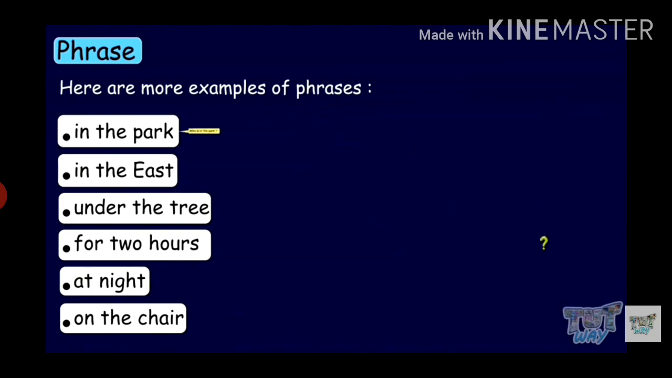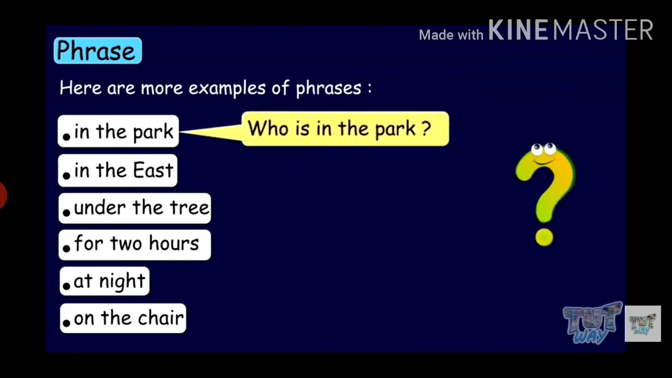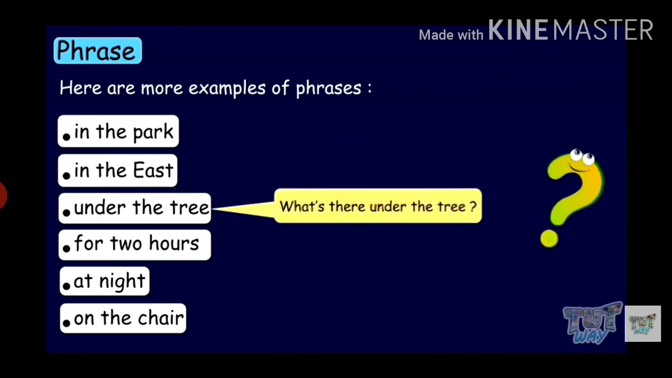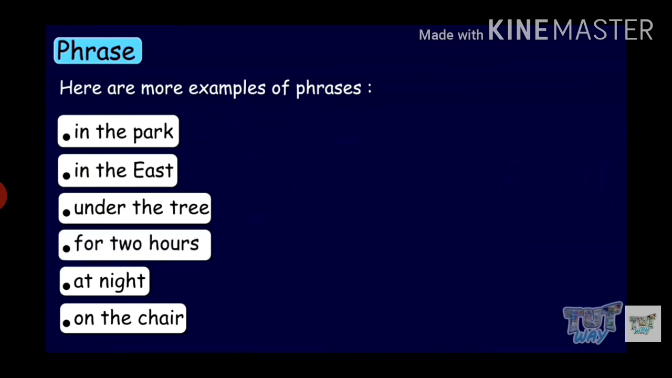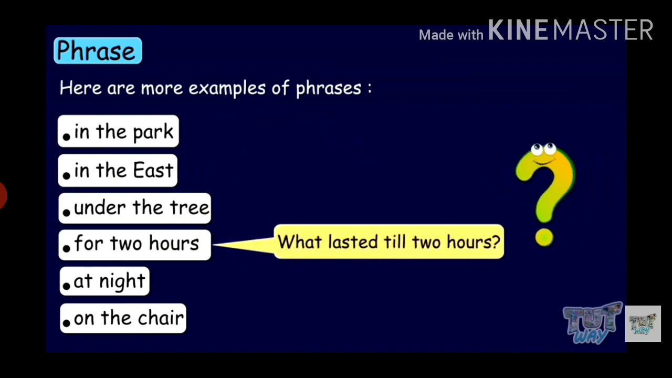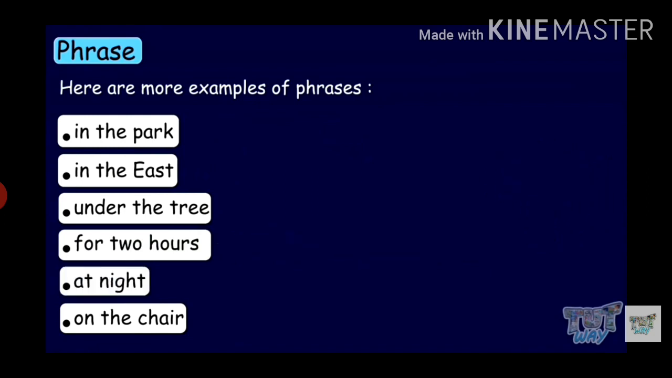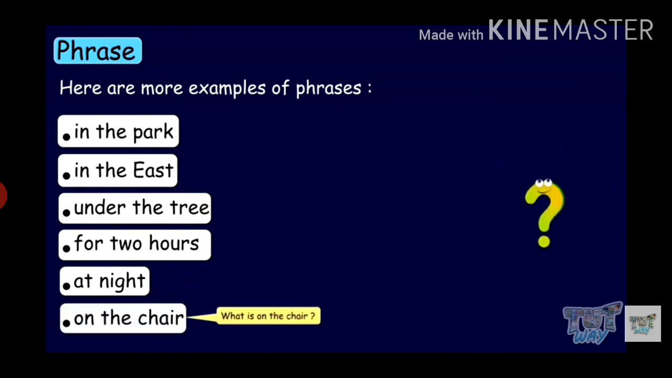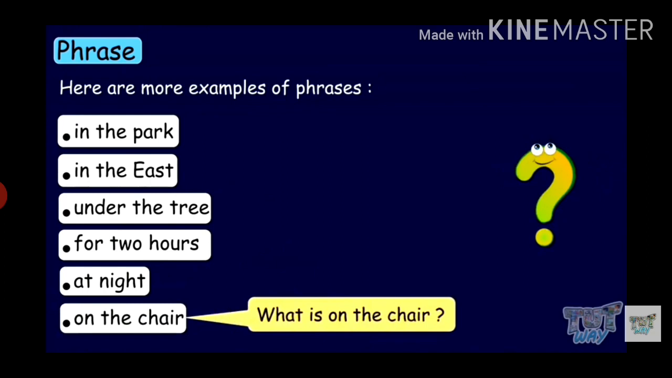In the park. Who is in the park? In the east. What's there in the east? Under the tree. What's there under the tree? For 2 hours. What lasted till 2 hours? At night. What happened at night? On the chair. What is on the chair? So, these words are not expressing a complete thought. This is why they are called phrases.